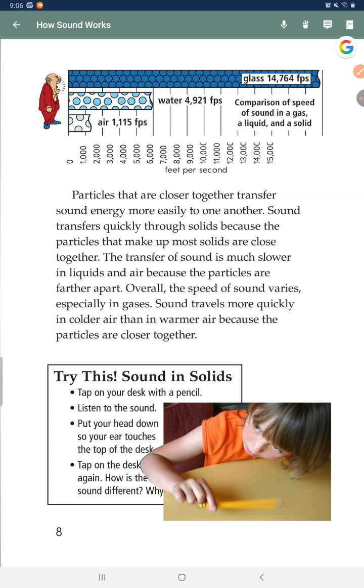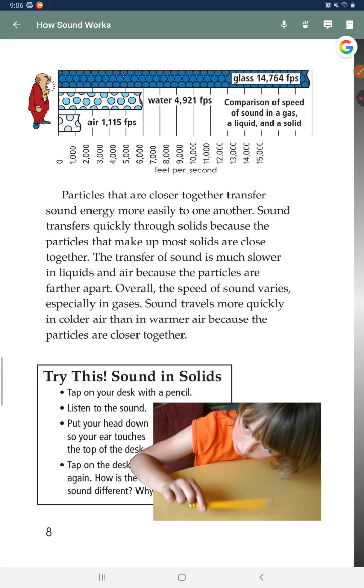Try this: sound in solids. Tap on your desk with a pencil. Listen to the sound. Put your head down so your ear touches the top of the desk. Tap on the desk again. How is the sound different? Why?